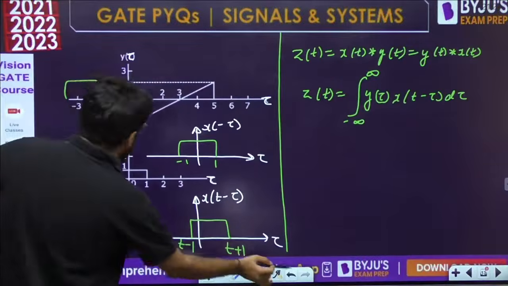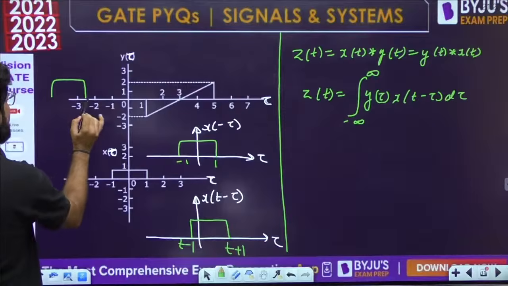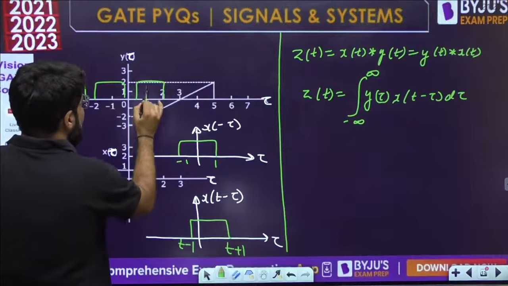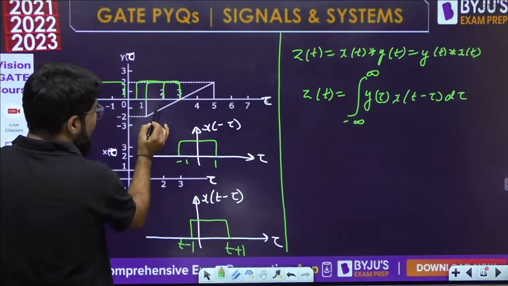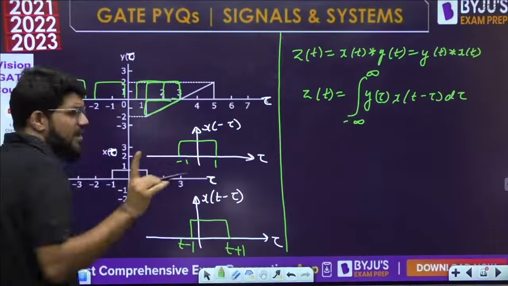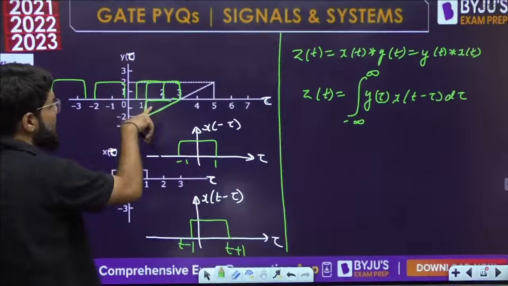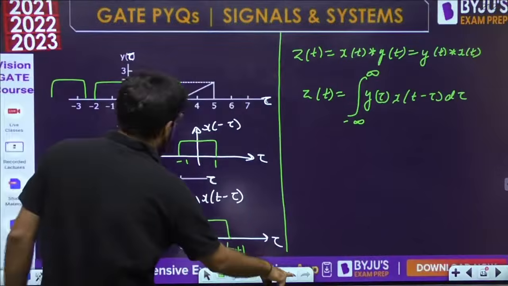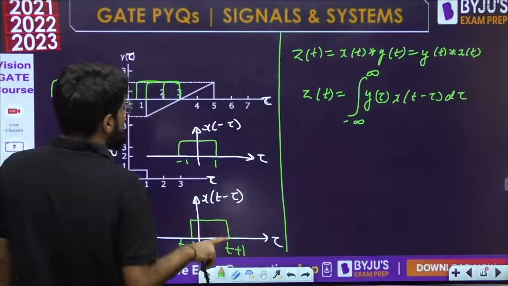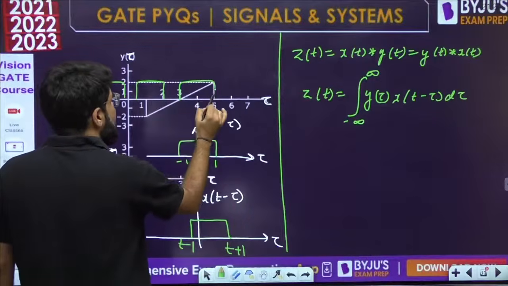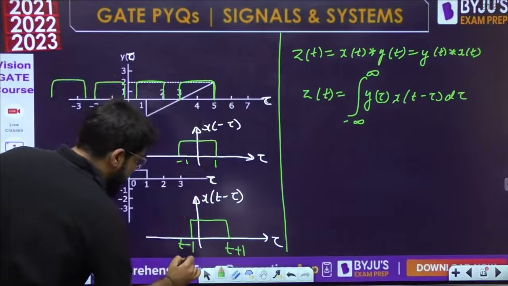There will be different instances. It may be here, it may be here, even it may be here also. But here this will give negative area. Area being a vector quantity, you have to take care of positive and negative. Since y(tau) has negative values here, it will give you the negative area. Now, when you keep sliding it, there will come a point when it completely collides here.